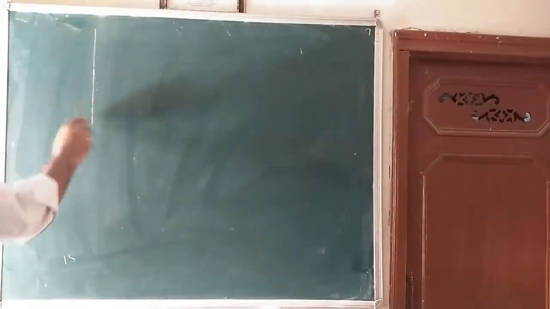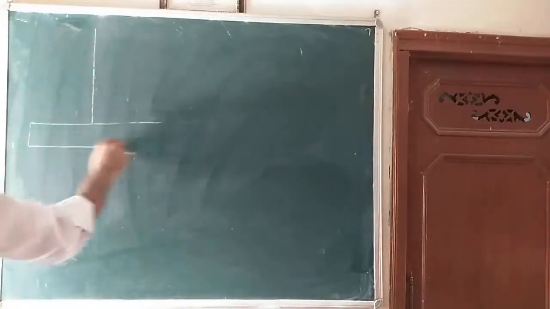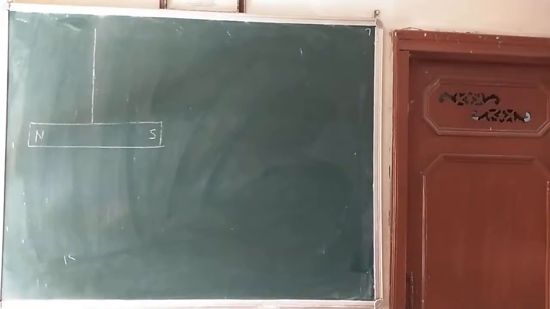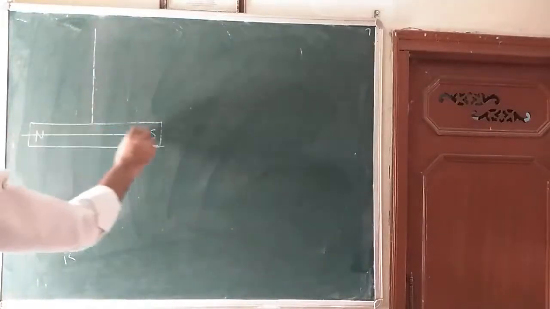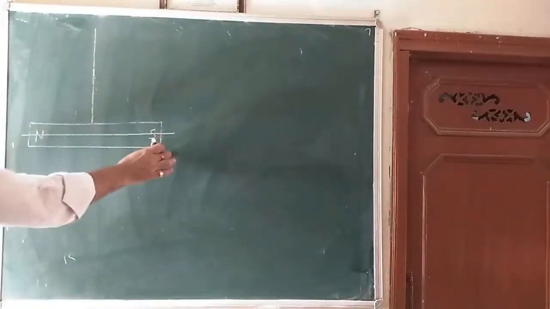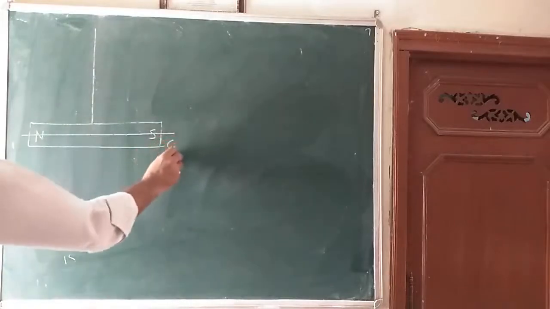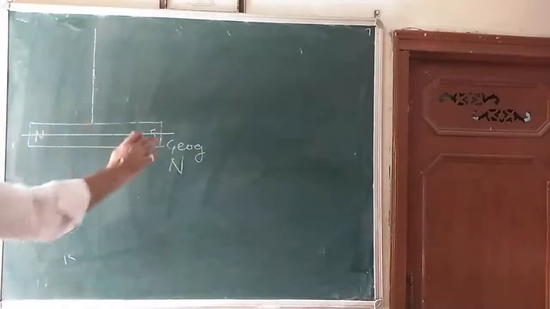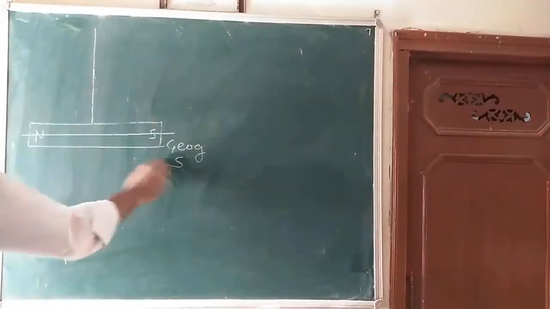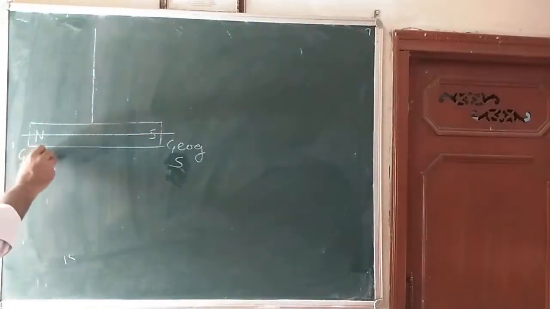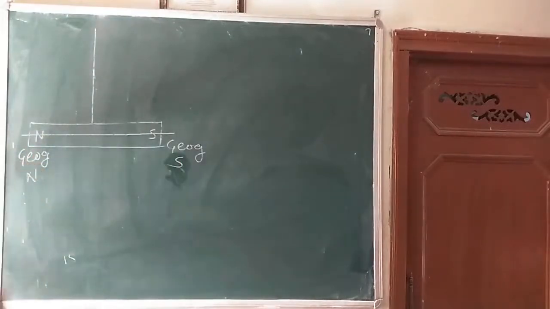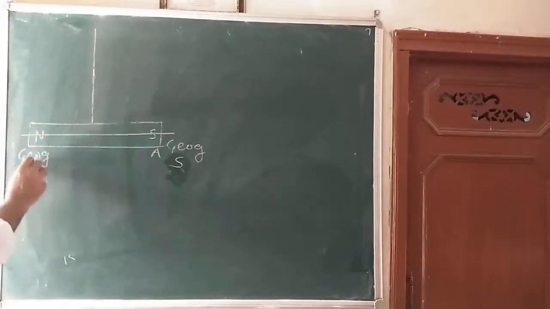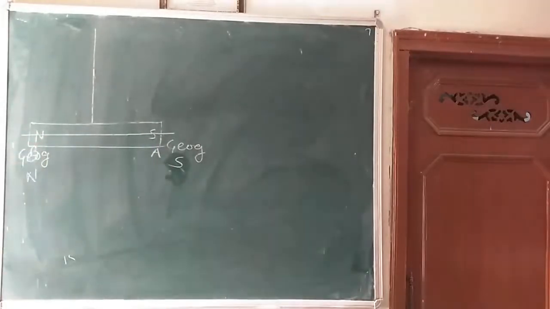Suppose here is a thread and here is a magnet. So here is the north pole, here is the south pole, and this pole is called the geographical north pole, geographical south pole. Is it clear? This bar magnet can be represented by A, B also.